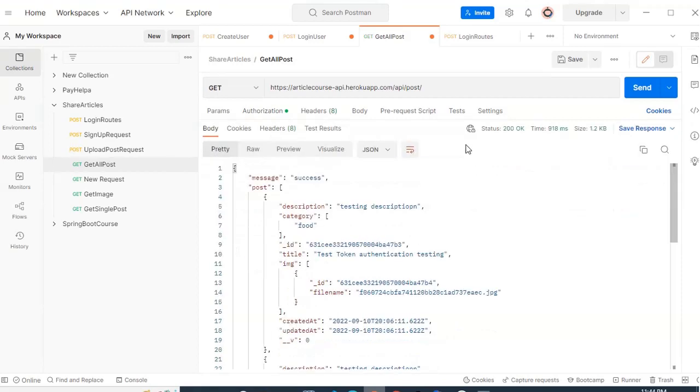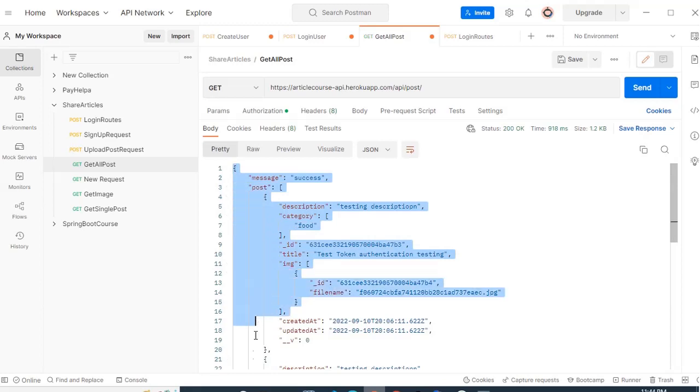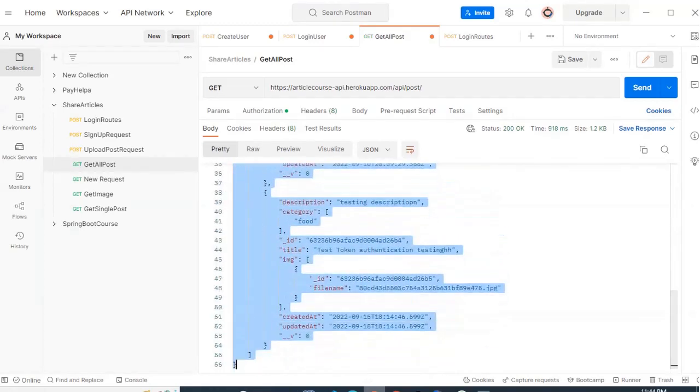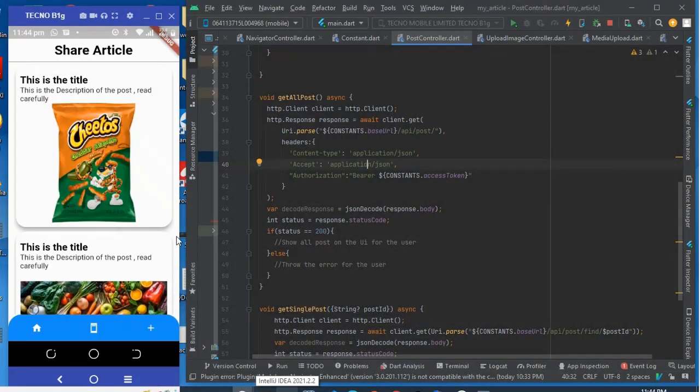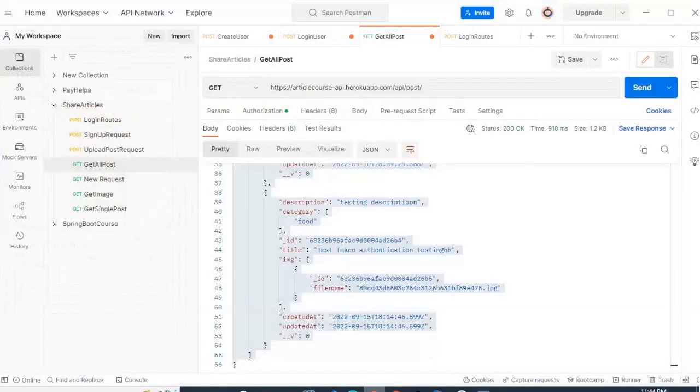So now what we have to do is convert this JSON into something that we can use, right? We're going to use this JSON and display all the information on the mobile app. Now this is the interesting part. This is where I'm going to introduce you to QuickType.io. QuickType.io is a website that converts a JSON string to any kind of model you need. Let me show you how to use QuickType.io now.